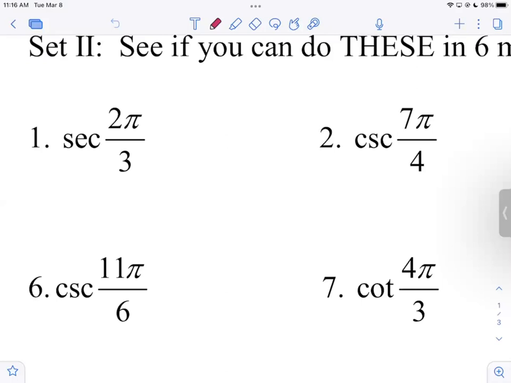Got it. Now remember, you don't have to worry about the 2's in the denominator when you do a tangent or cotangent because they're going to divide out. So because it's cotangent, it's the numerator of the x coordinate, which is 1, divided by the numerator of the y coordinate, which is square root of 3. When you get 1 over the square root of 3 and you rationalize it, you get square root of 3 over 3. Very good. So the answer is positive square root of 3 over 3.